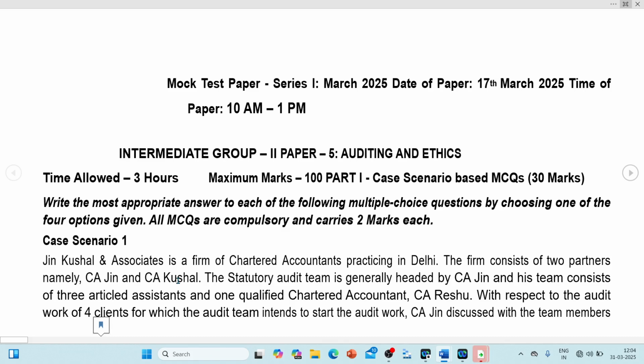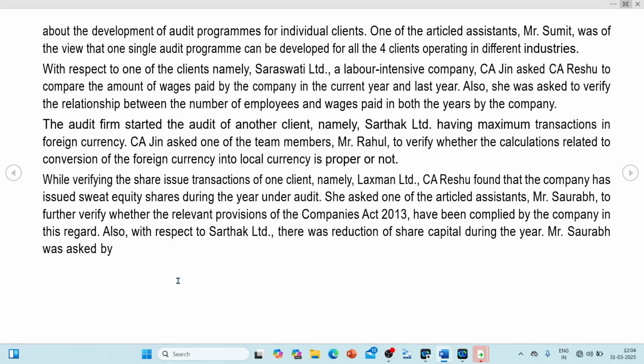With respect to the audit work of four clients for which the audit team intends to start the audit work, CA Jin discussed with the team members about the development of the audit programs for individual clients. One of the article assistants, Mr. Sumit, was of the view that one single audit program can be developed for all the four clients operating in different industries.